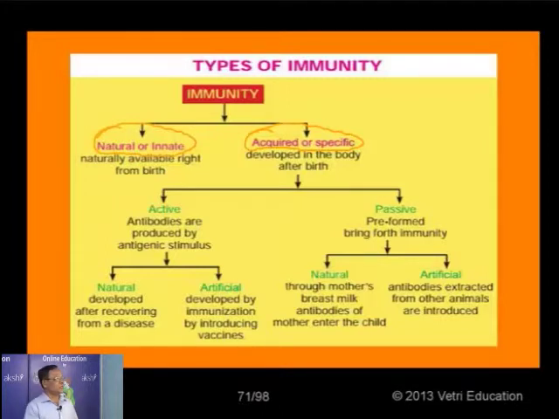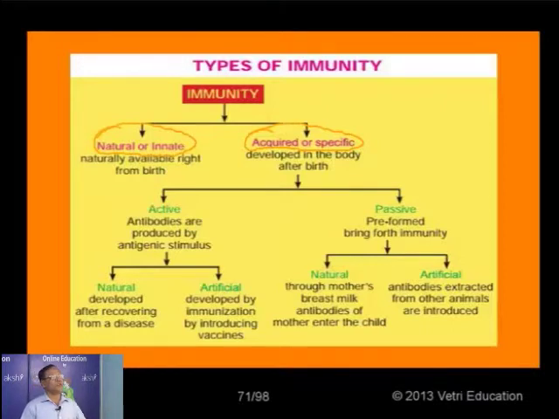So why is it called natural? Right from birth, it has not been initiated by anybody. It is always there along with us. So why is it called non-specific? If anybody enters into our body in the form of foreign molecules, they can be indiscriminately attacked by this system. They are not specific only to a particular microorganism or only to a particular foreign molecule. They will fight against anybody.